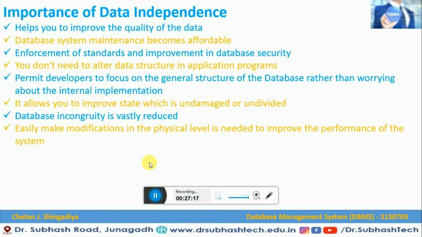Now let us see the importance of data independence. It helps you to improve the quality of the data. So the first importance is, when we want to improve the quality of data, we use data independence. Database system maintenance becomes affordable, so when we want to maintain our database in terms of affordability, it is once again useful. Enforcement of the standards and improvement in database security. So when we need security, we are using data independence.